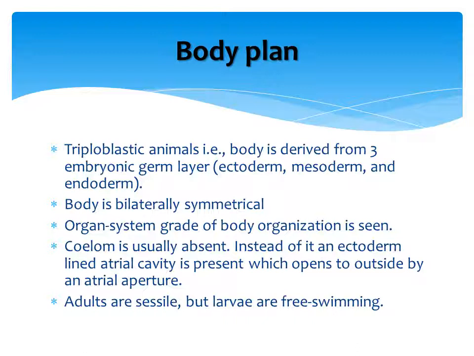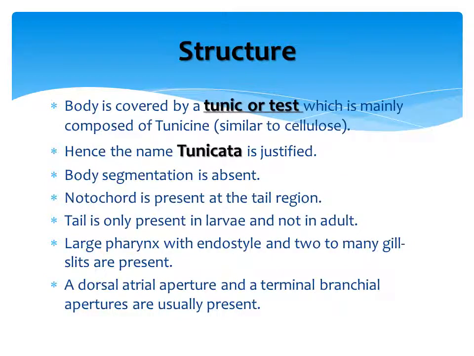The adults are usually sessile, but the larva, in case of Urochordates, is free swimming, and they are called tadpole larvae. Coming to the structure of Urochordates, the body is covered by a thick layered tunic or test, which is mainly composed of a chemical component called tunicin, hence the name tunic.